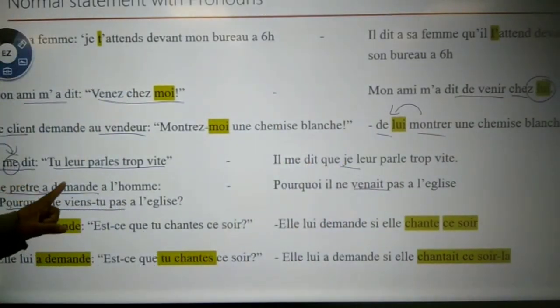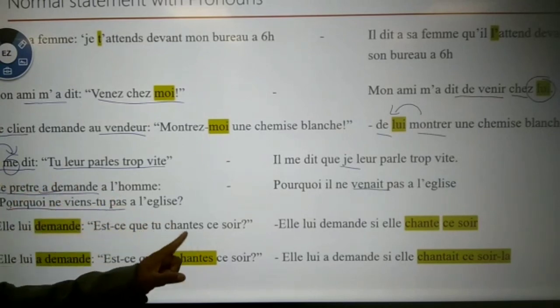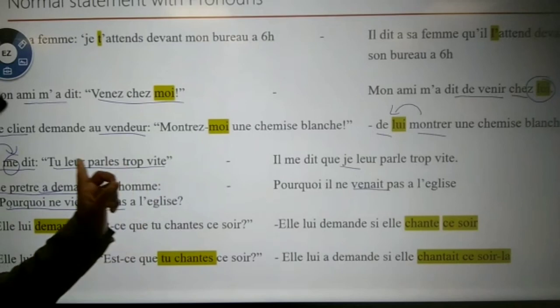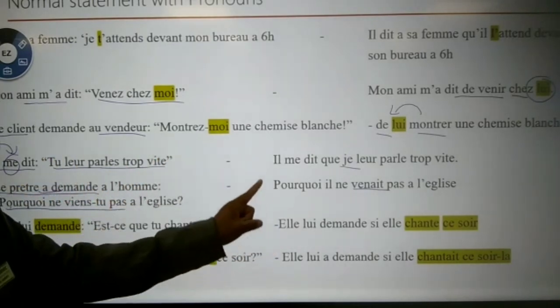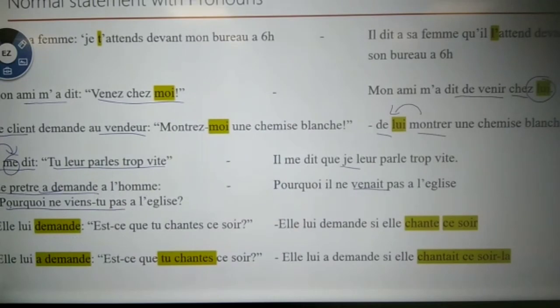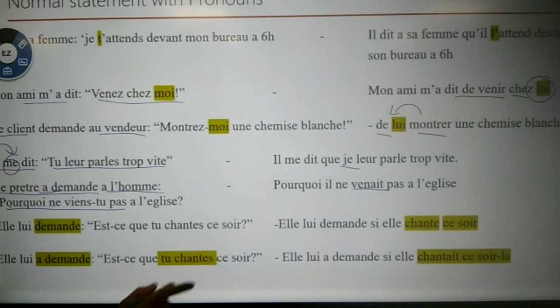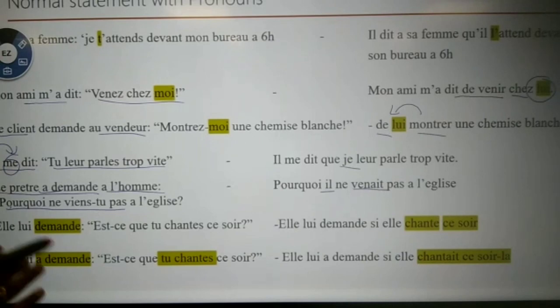See, the priest asked the man, "Why don't you come to the church?" The priest is asking, "Why don't you come to church?" Le prêtre a demandé à l'homme pourquoi il ne venait pas à l'église. Why he didn't come to church. Here, le prêtre and l'homme, both are third person. Le prêtre is third person, the man is also third person. So you can use il. No problem.